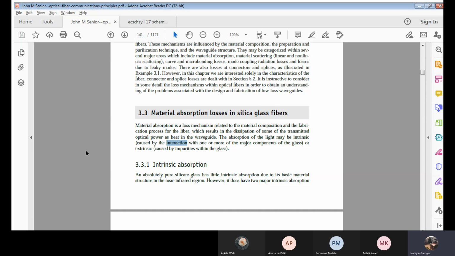The semiconductor theory I am using, considering all those, what may be this interaction? Purnima, Vitali, Anupama, Ankita? What is this interaction?